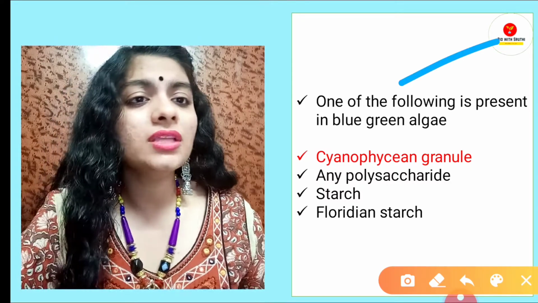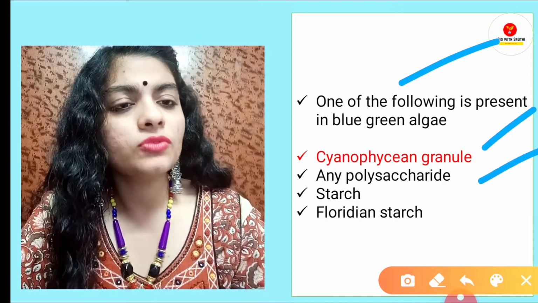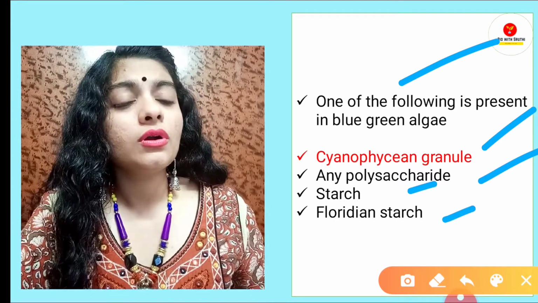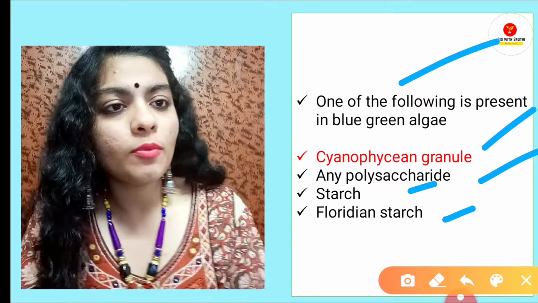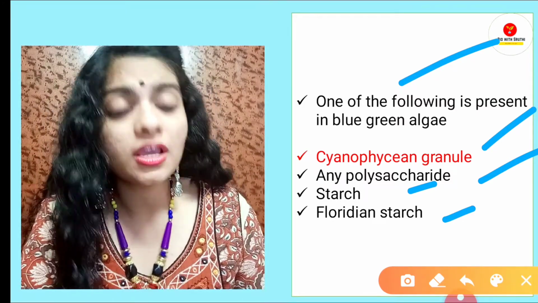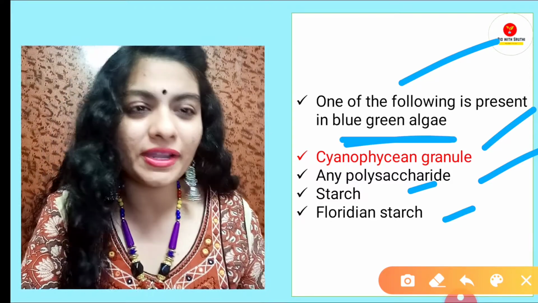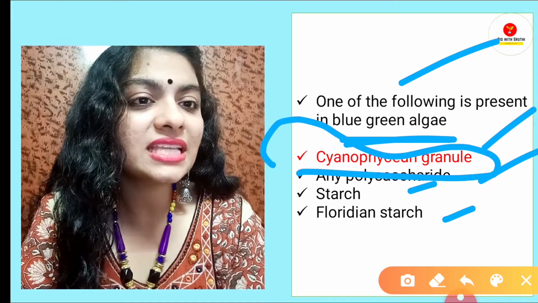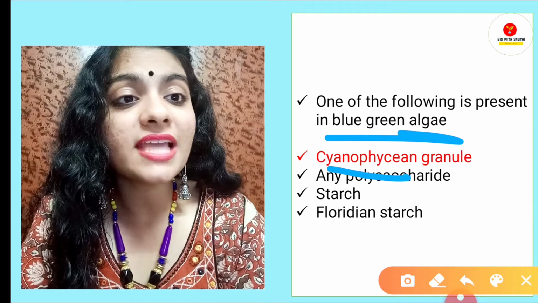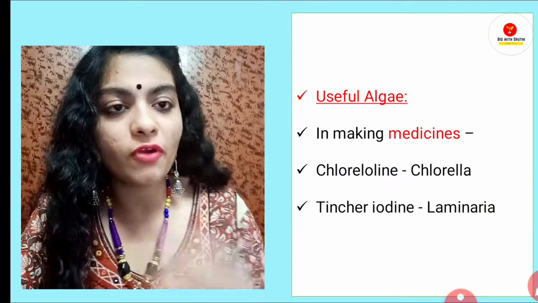Which one of the following is present in blue green algae: Cyanophycean granule, polysaccharide, starch, Floridean starch? See, very simple. If I talk about plants, in plants the food is stored in the form of starch, correct? But blue green algae is also called Cyanophyta, so here there is Cyanophycean granule. By the term itself you can understand: Cyanophyta, Cyanophycean granule. So the answer is Cyanophycean granule. Starch is in the form of granules.